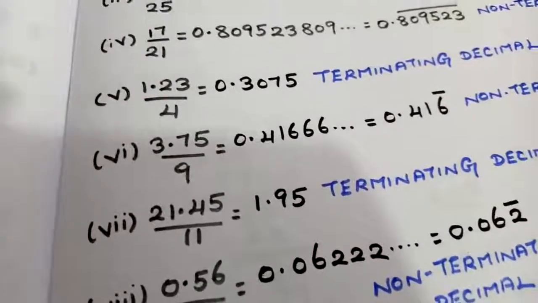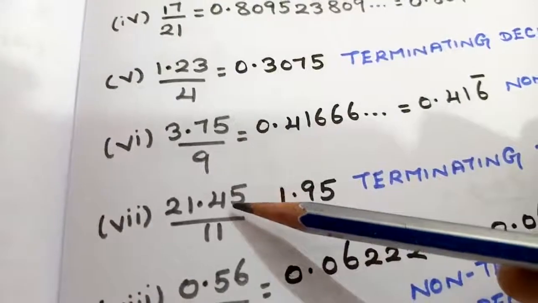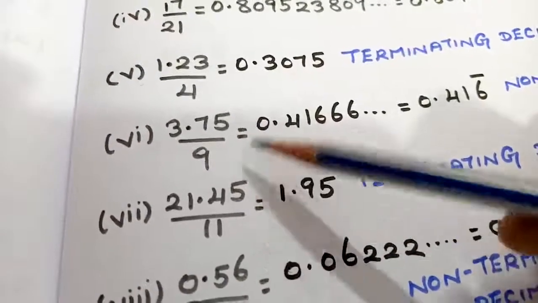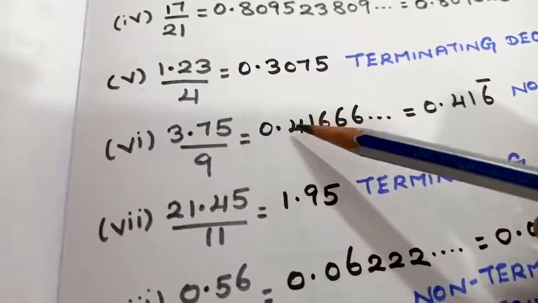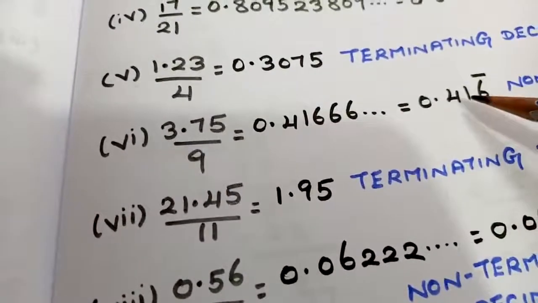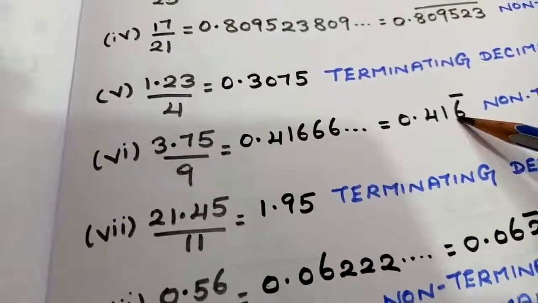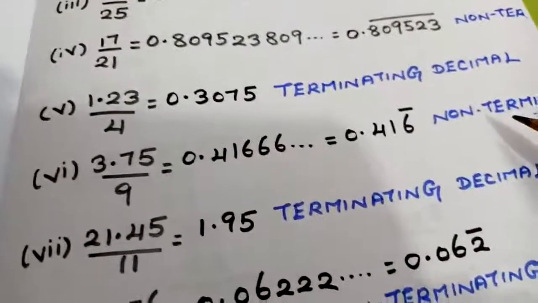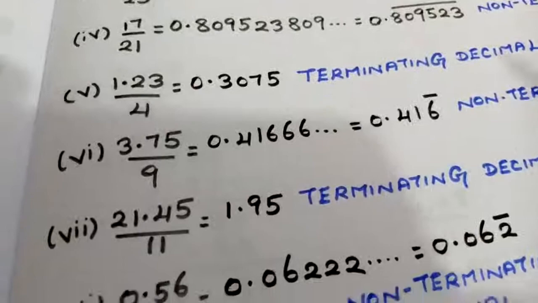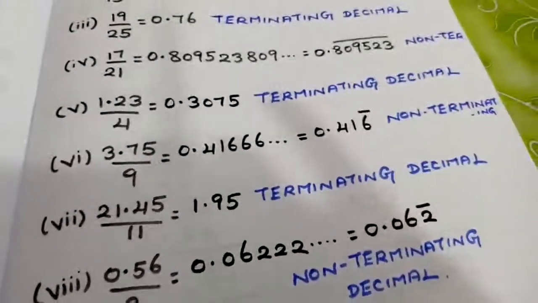Sometimes you may get an answer like this. All these divisions you are going to try in your rough work, students. 0.41666, etc. 0.416 bar means the number 6 is repeated in this place, and this type of number is called a non-terminating decimal. In the same way, you are going to try the remaining calculations.